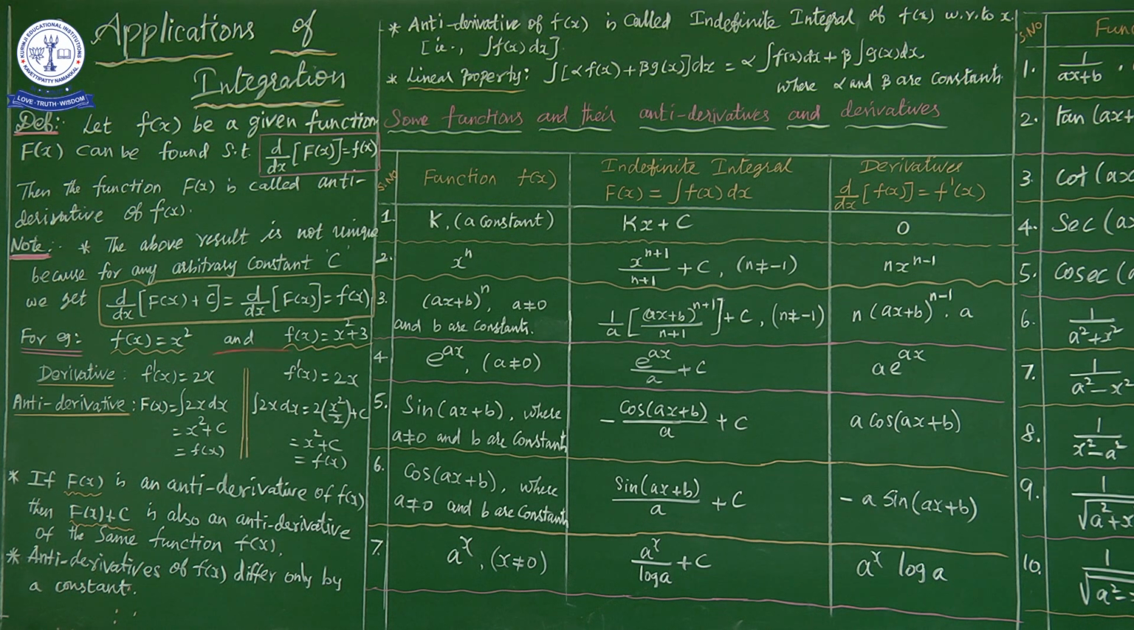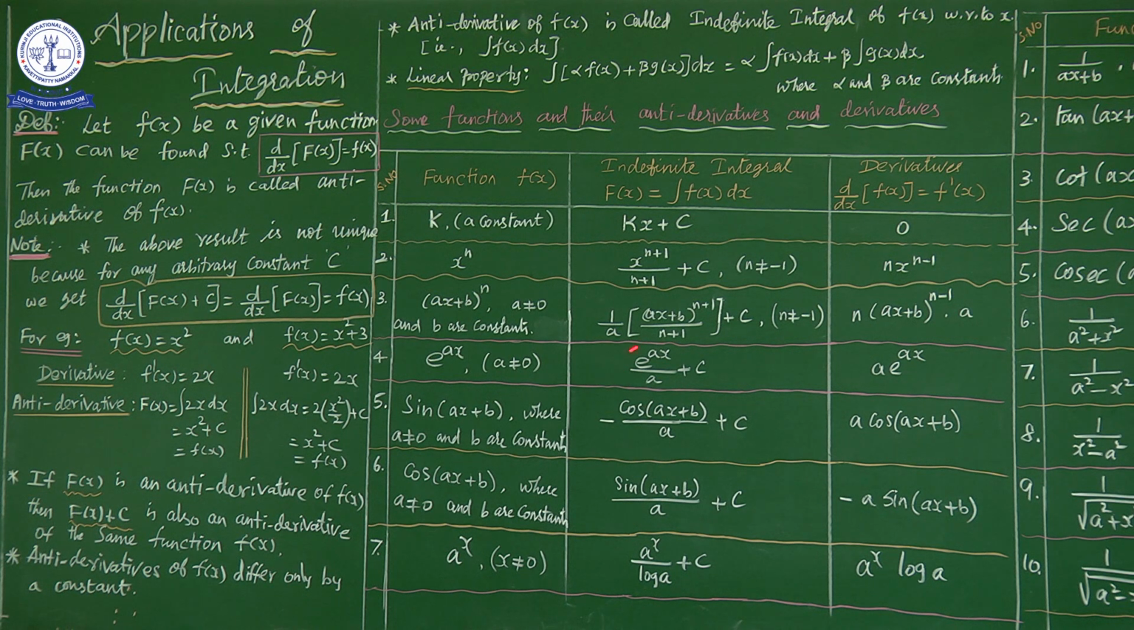Okay. Next, the fourth function, e power ax, where a not equal to 0. Why are we again using a not equal to 0? Suppose we substitute a as 0, e power 0, anything power 0 gives 1, so it again becomes a constant function. So e power ax is the given function and you want to find its integration. This is nothing but e power ax by a plus c.